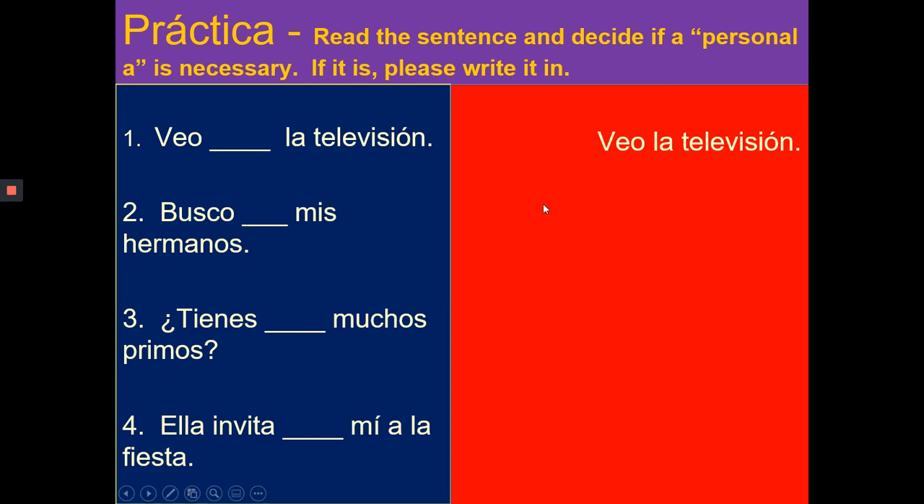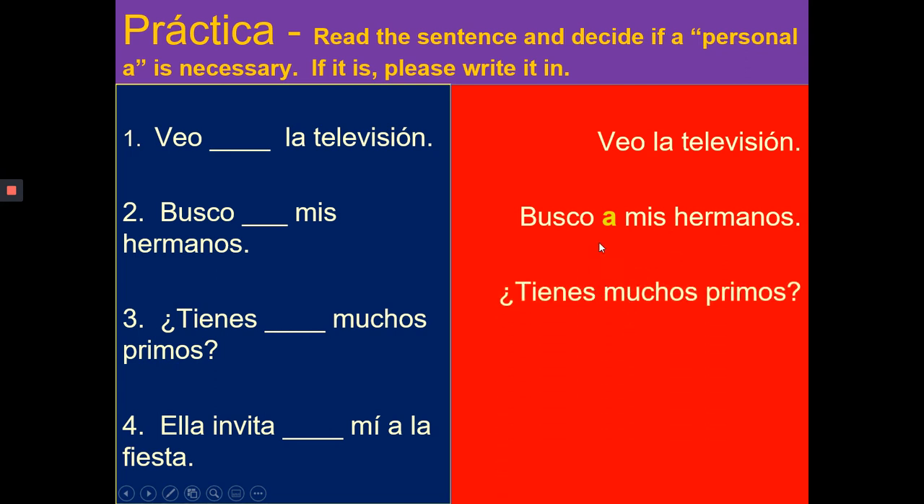Well, here's the answer. Veo la televisión, no a, because it's a thing. Busco a mis hermanos, because mis hermanos is a direct object that is people, okay? Tienes muchos primos. Why not an a here? Because you're using the verb tener. And ella me invita a la fiesta, a direct object that is a person.